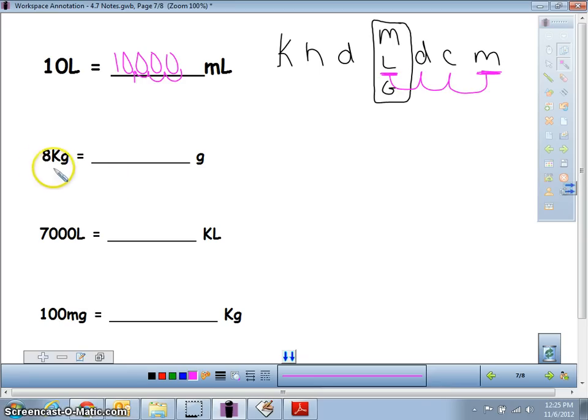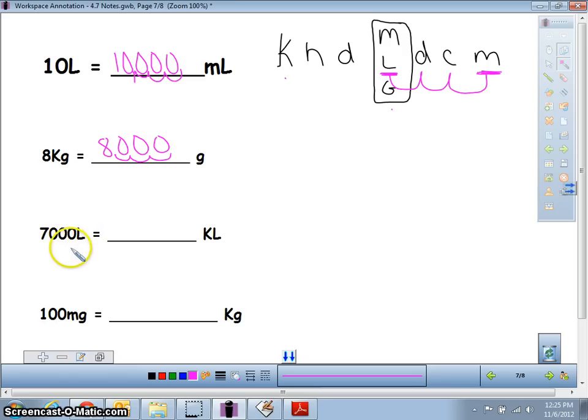So let's try it again. Here I have kilograms and I want to go to grams. So this time I'm over here and I want to end up here. So again, I go 1, 2, 3 to the right to get there. So I'm going to do the same thing with my decimal point. Right now it's afterwards, so I go 1, 2, 3 to get there now. So 8 kilograms is the same thing as having 8,000 grams.